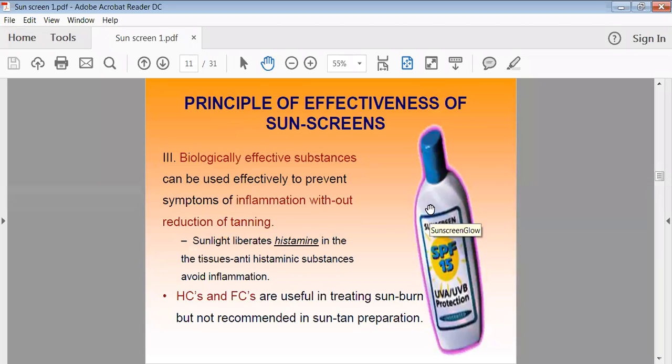Then another principle of protection of your skin is the biologically effective substances. These kinds of substances can be used effectively to prevent the symptoms of inflammation without reduction of the tanning. Generally these substances or preparations will avoid the inflammation of your skin. Even if you are exposed to the sunlight, they will avoid further problems of your skin.